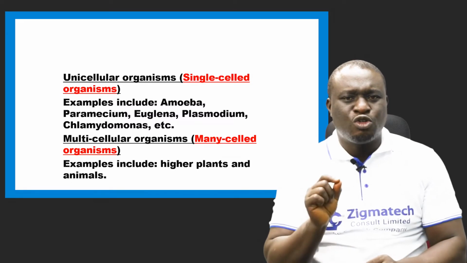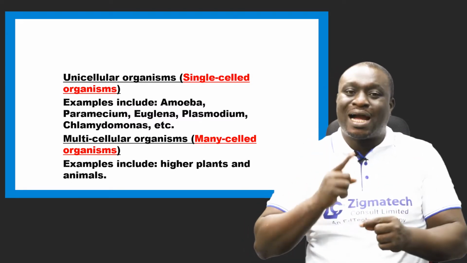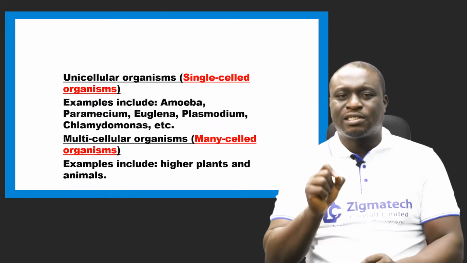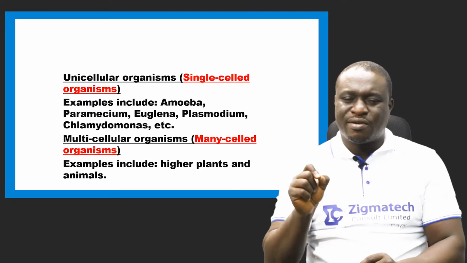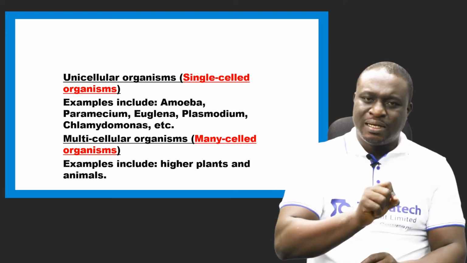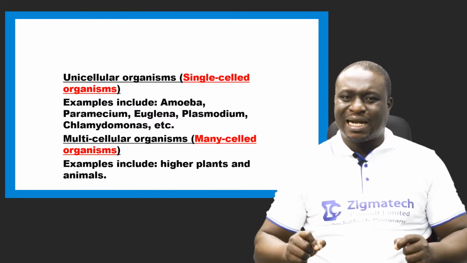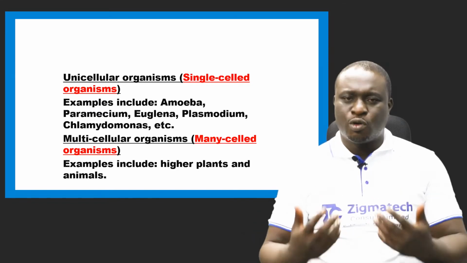And please make no mistake about this. A cell has the ability to carry out all the activities of life. That is why cells are referred to as the basic unit of life: they can carry out all life functions, all life processes.